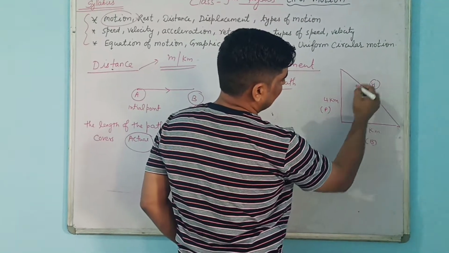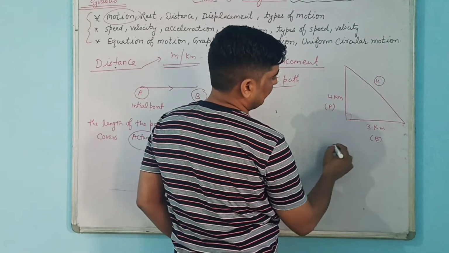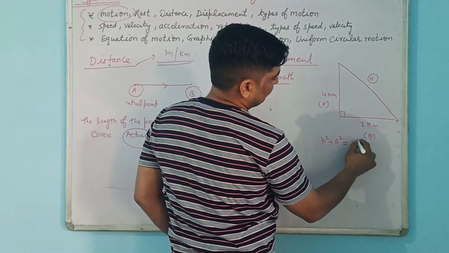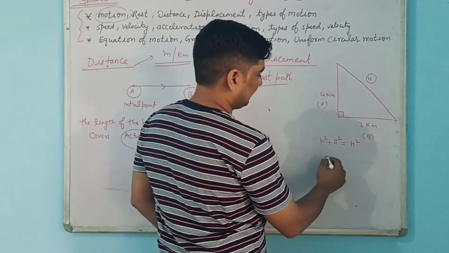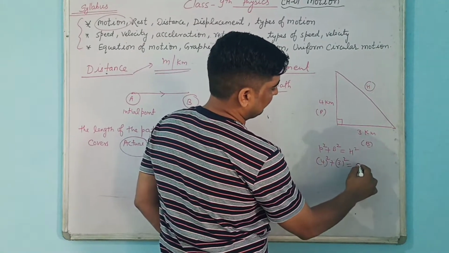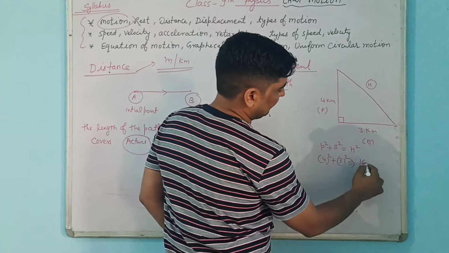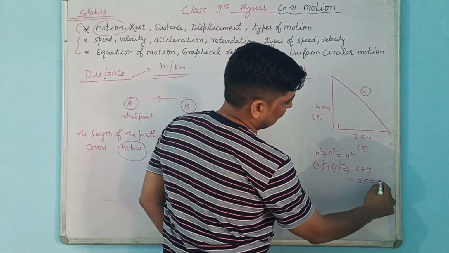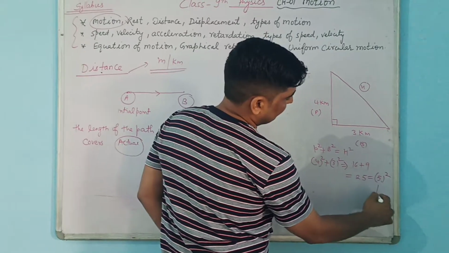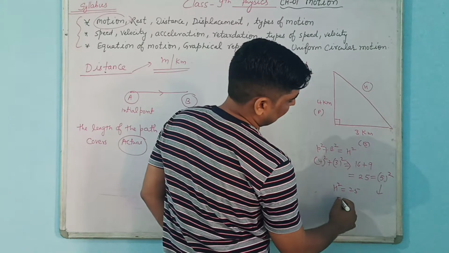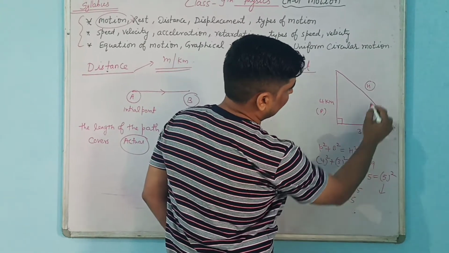If it is a right angle triangle, perpendicular square plus base square equals h square, that is hypotenuse square. So we can say 4 square plus 3 square equals h square, that is 16 plus 9, 25. So 25 is the square of 5, so h will be 5. So it will be 5 kilometers.